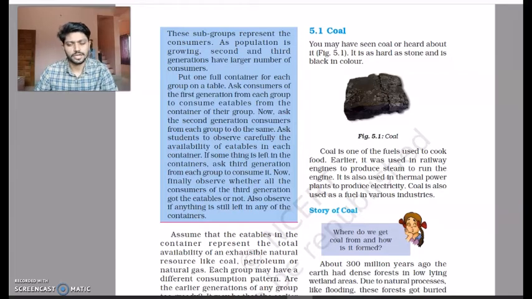So let us now talk about the first exhaustible resource, coal. Coal is nothing but, in our usual terms, we say koyla. A figure here represents an image of coal. So it's a black colored substance.